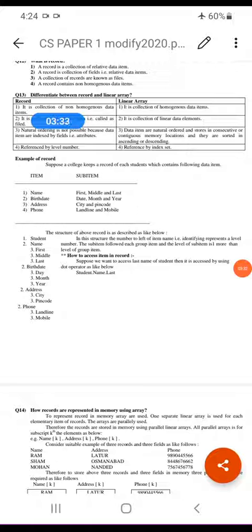We can keep a number of records together and make a file of those records, and we can access a student record by any one field. Suppose we want to access the record of a student by using the birth date of that student, then we can access it easily. So keeping records is quite easy and helpful in retrieving the data.